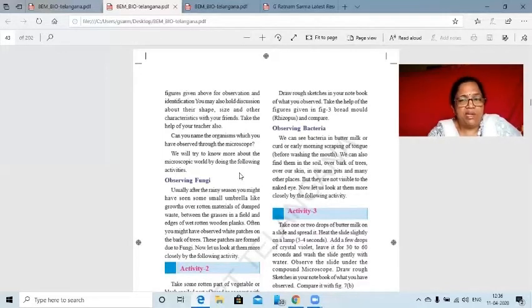How are they multiplying? In front of your eyes only, you will observe the multiplication of microorganisms, which is an alarming effect, which we should know very well how they work. That is why generally people are affected by typhoid, cholera, jaundice, malaria. All these diseases are acquired only because of lack of knowledge, and we are not careful enough to keep our body in good condition.